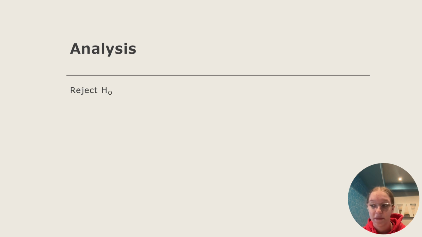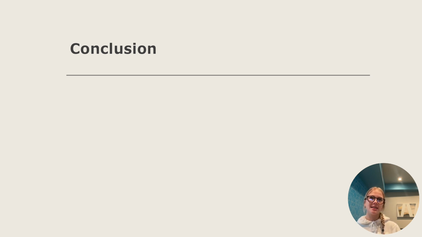Since our calculated p-value from the ANOVA test is less than the significance level of 0.05, we have evidence to reject the null hypothesis. There's convincing evidence that the average life expectancy should be decreased in countries with hotter average climates. So in conclusion, our report aimed to answer the question, is life expectancy lower in countries with hotter climates? Data from 188 countries on climate and life expectancy was collected. An ANOVA test and p-value were used to analyze the data. The null hypothesis was rejected, showing convincing evidence that hotter climates are linked to a lower life expectancy.